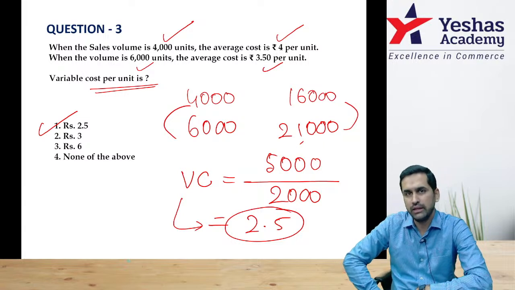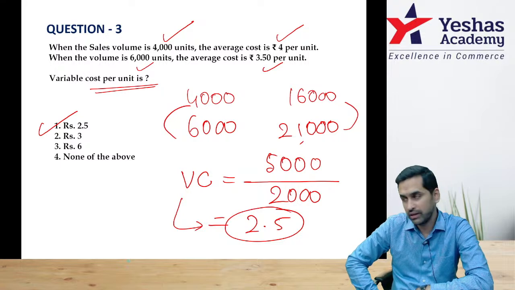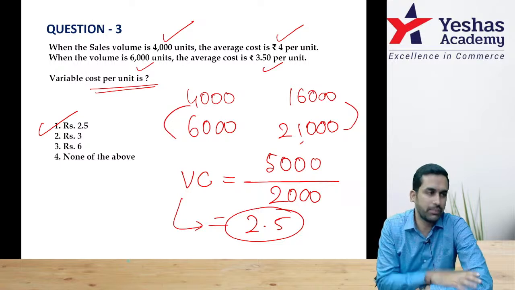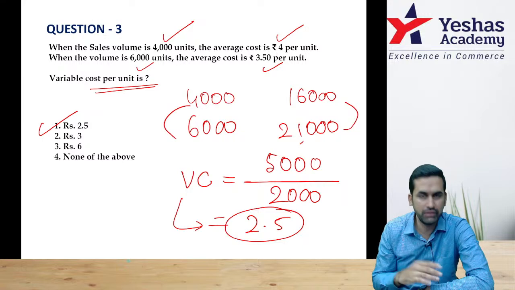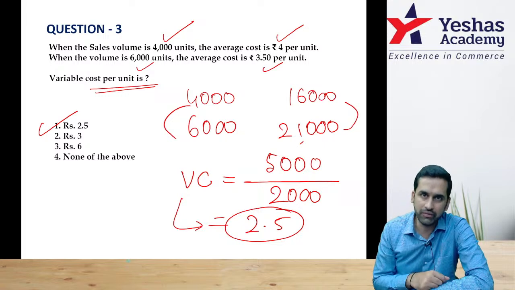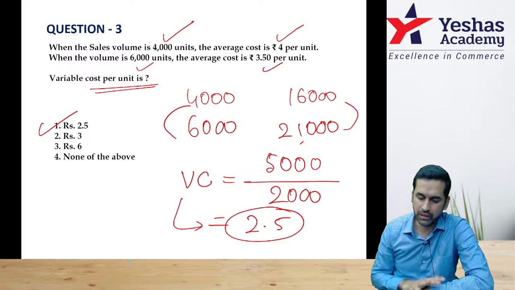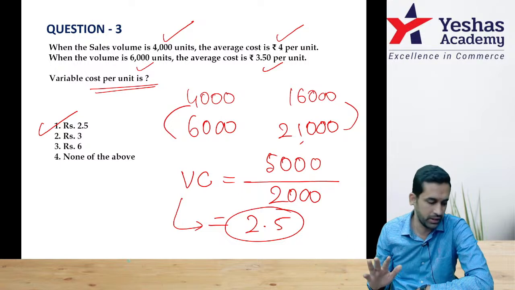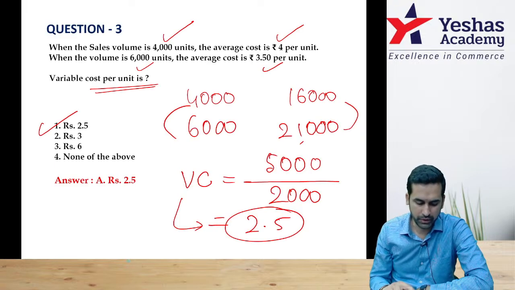Please think logically. You are calculating variable cost and the name is variable, correct? And the formula says change in cost by change in unit. What can change is only variable. Think, why mug up the formula? Fixed cost is anyway not going to change. That means what varies is variable. So it should be simply change in cost by change in unit. The result can't be fixed. The result has to be variable. Let's move on. 2.5 is the answer.